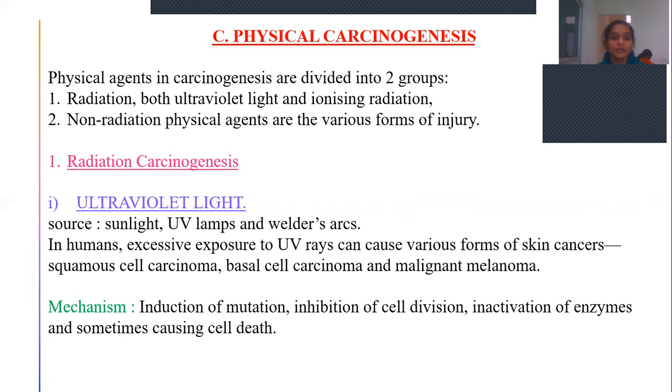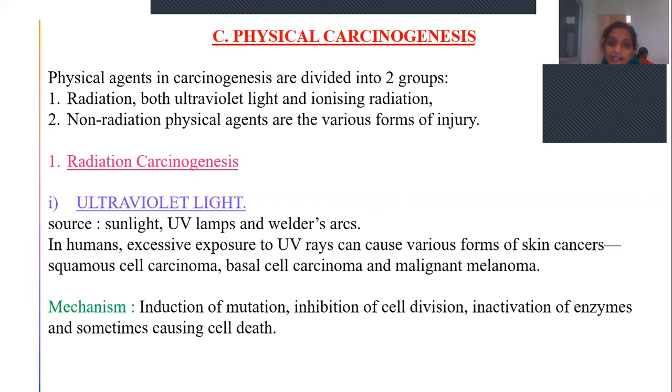Now in radiation carcinogenesis, we'll be discussing exposure to ultraviolet light. The sources of ultraviolet light are sunlight, UV lamps, and welders' arcs. These UV lamps are seen in most of the diagnostic centers. Humans who are exposed to these UV rays can develop certain forms of skin cancers.